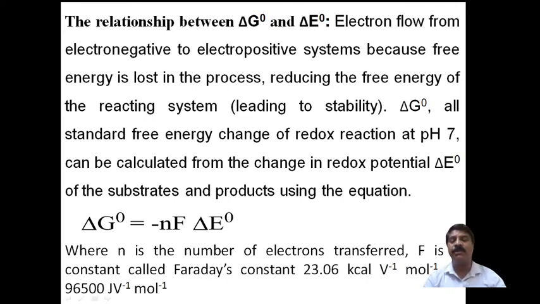And F is the Faraday constant, which is 23.06 kilocalorie per volt, or 96,500 joules per volt per mole, or it can also be written as 96.5 kilojoule. You have to keep these values in mind for calculating the change in free energy when the redox potential is given.